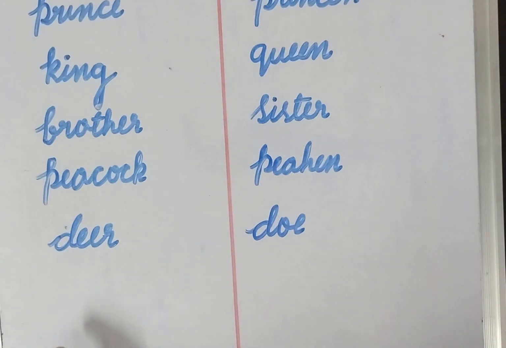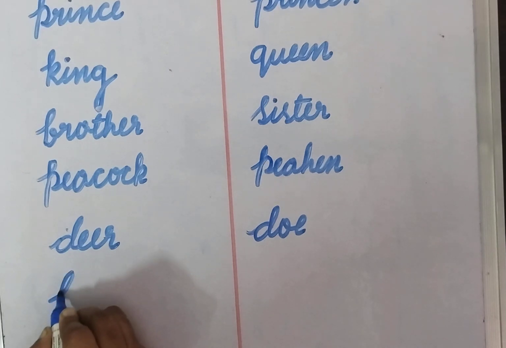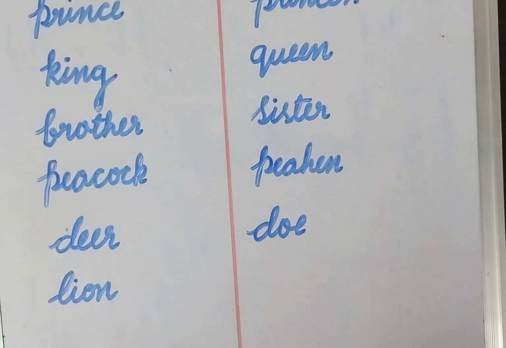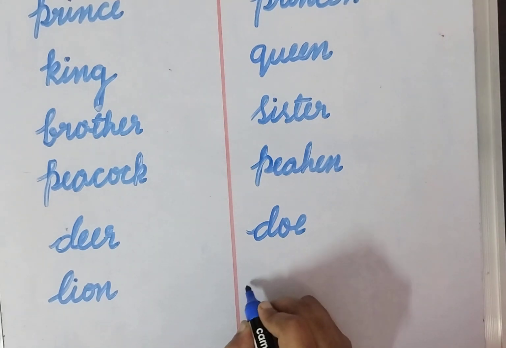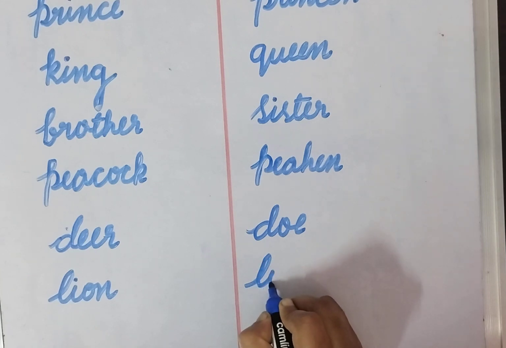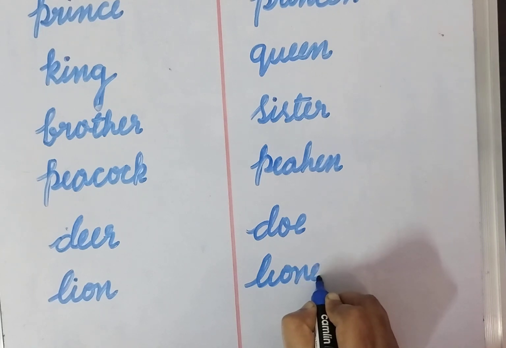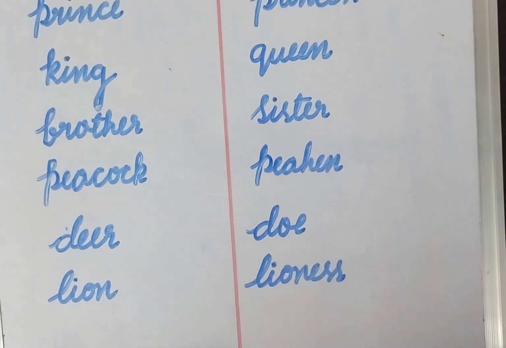Next male word is lion. What is the spelling of lion, children? L-I-O-N, lion. Female word for this lion, that is lioness. L-I-O-N-E-S-S, lioness.